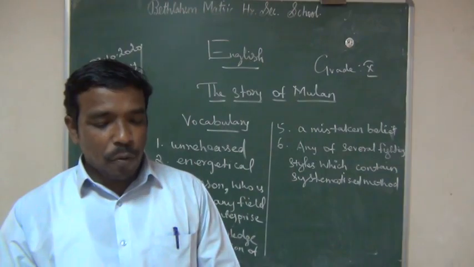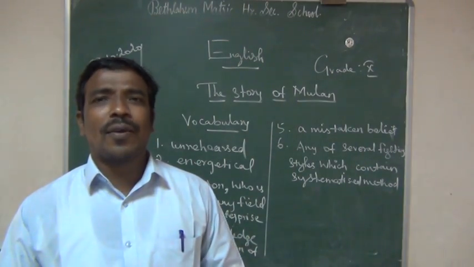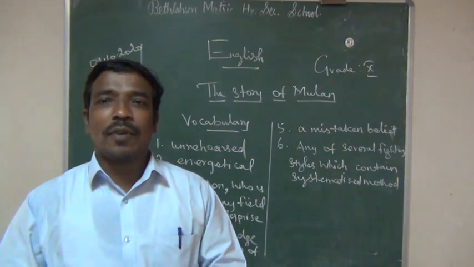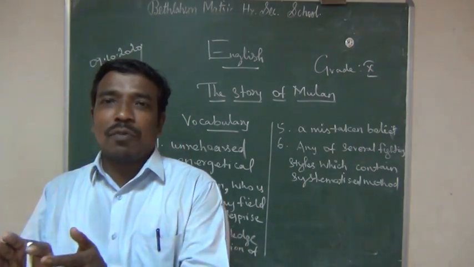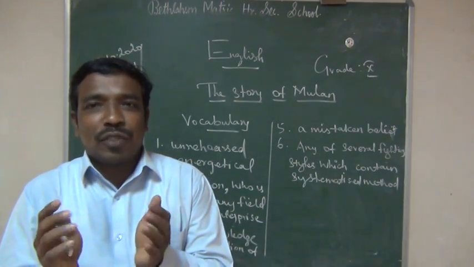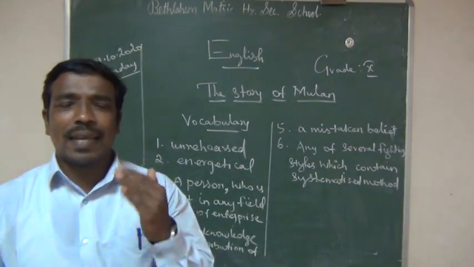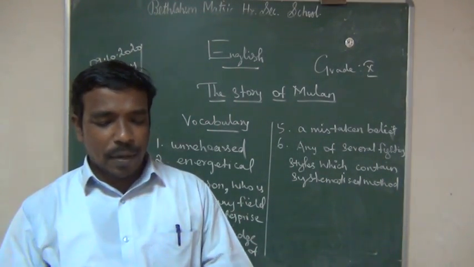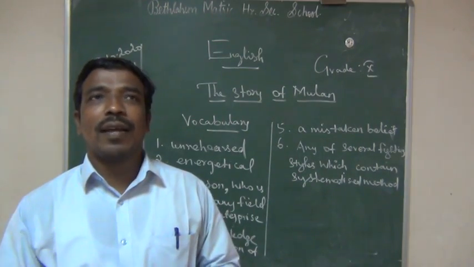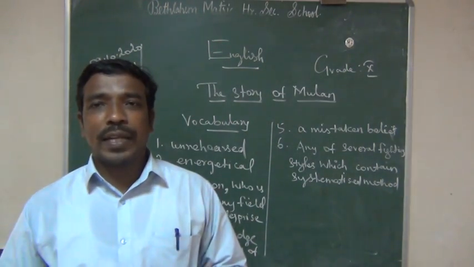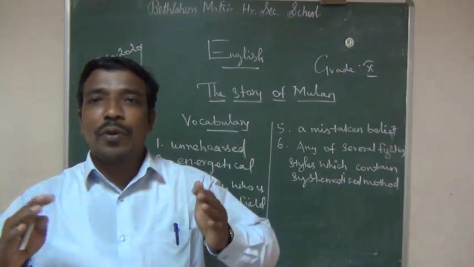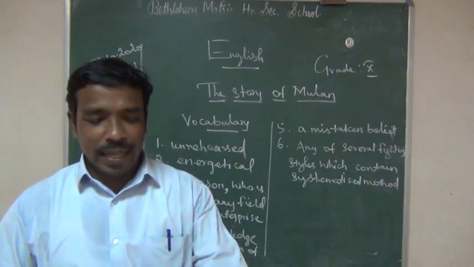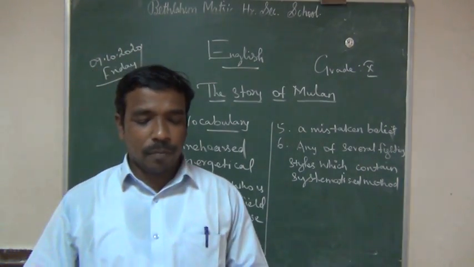"No, my daughter," said the old man, "you cannot do this." Actually our perception is like this, yes or no? Women cannot do certain works, they are not physically strong. We may think like that, assumptions in the mind of society. What she cannot do is go for the war. She cannot achieve anything in the war because she is not so strong. Like that, the father is saying, "No, my daughter."